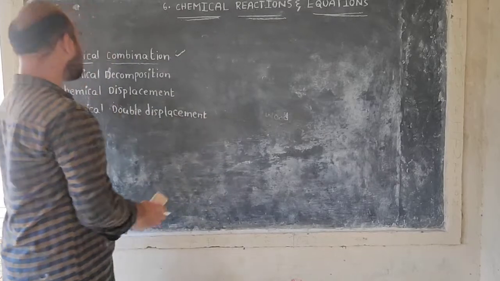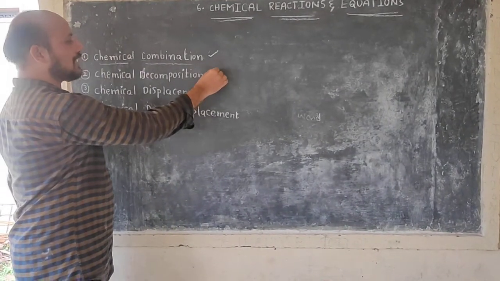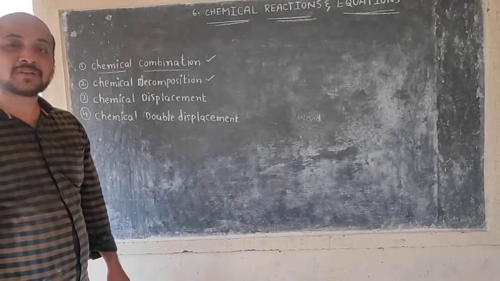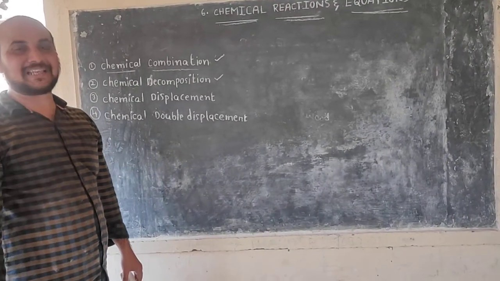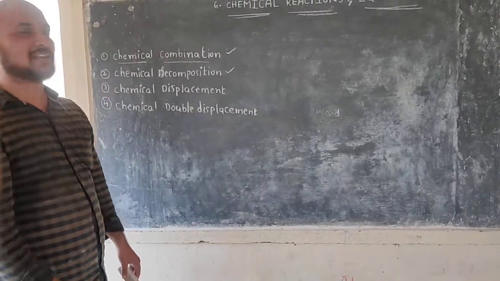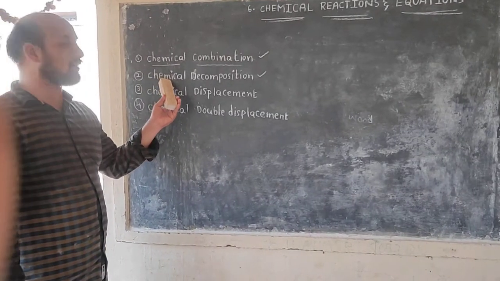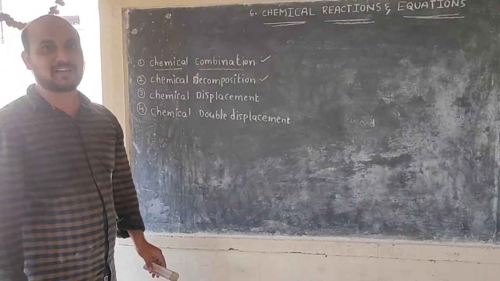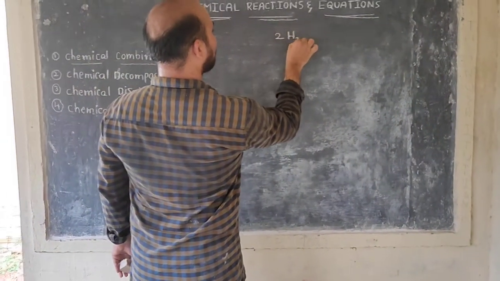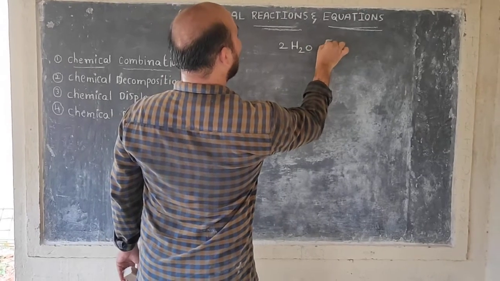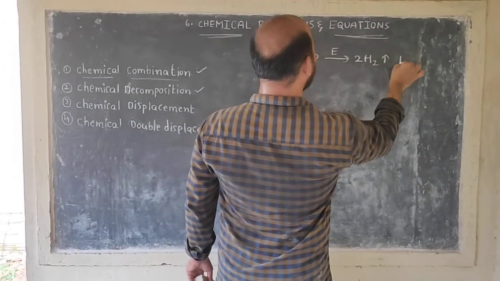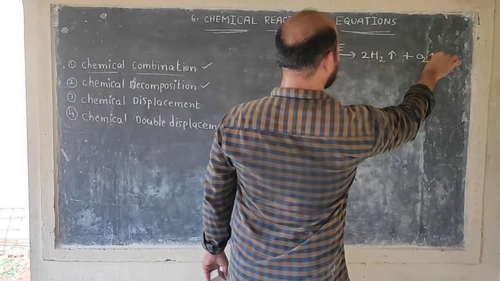Next one, chemical decomposition reaction. One reactant decomposes into two or more products in the presence of heat, light or electricity. Such reactions are called chemical decomposition reactions. For example, water in the presence of electricity forms hydrogen gas and oxygen gas.